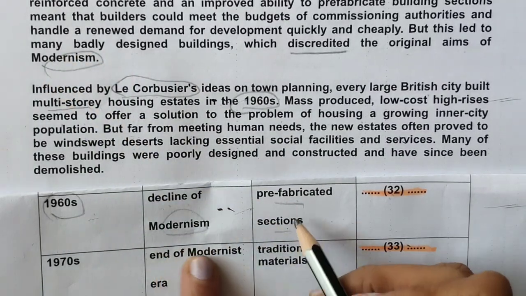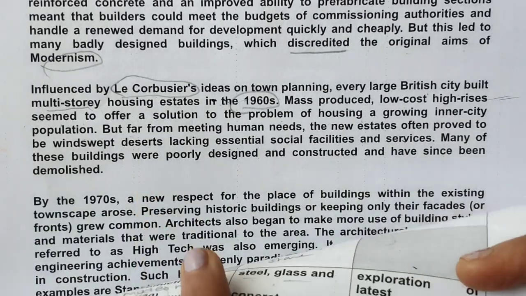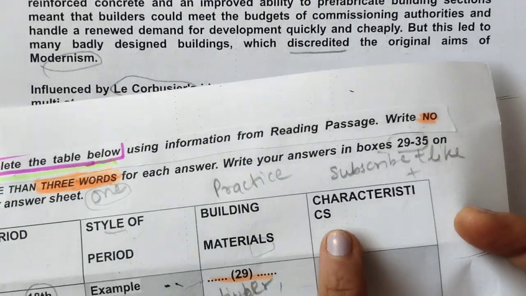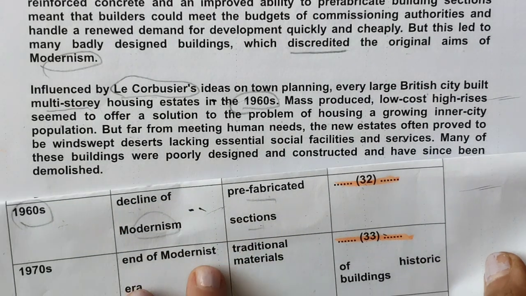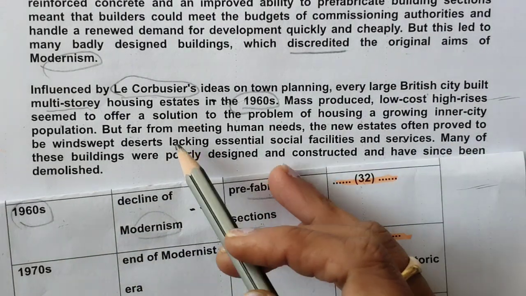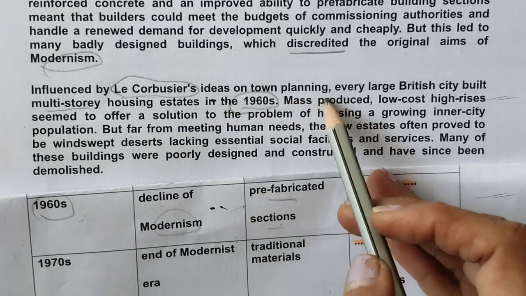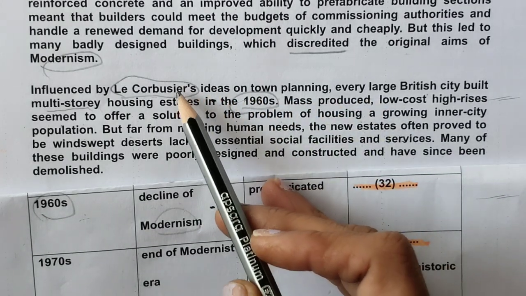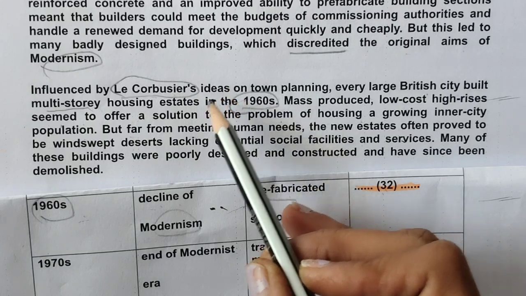It is given prefabricated sections. And what are the characteristics? So here the last part is characteristic we are looking for: building material, style and period. So what was the characteristic of this? Influenced by Le Corbusier's ideas on town planning, yes, he had designed Chandigarh city in the northern part of India.